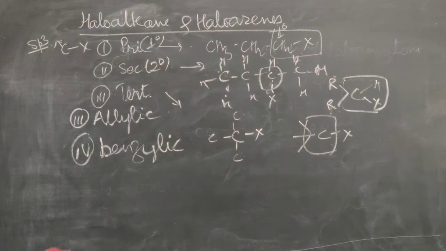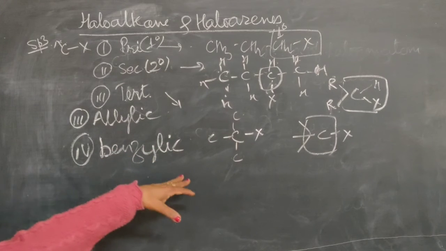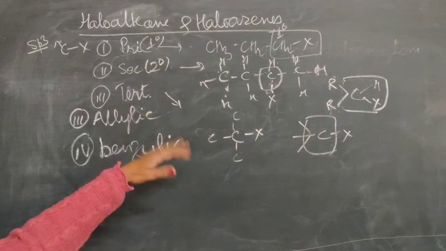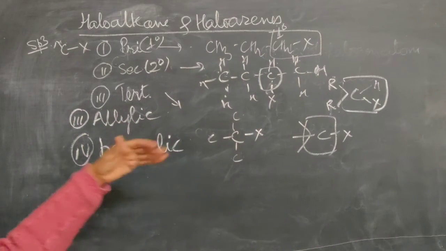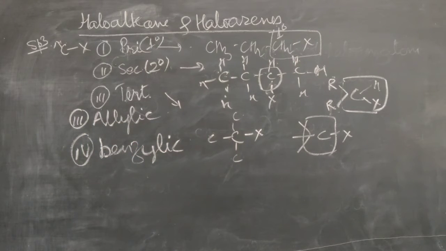So this classification is actually based on the nature of the carbon atom. If the carbon atom is present on the chain terminal, then it is a primary carbon atom, and the alkyl halide is called a primary alkyl halide.